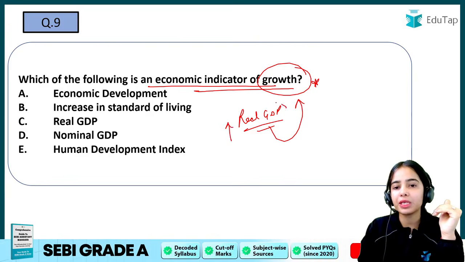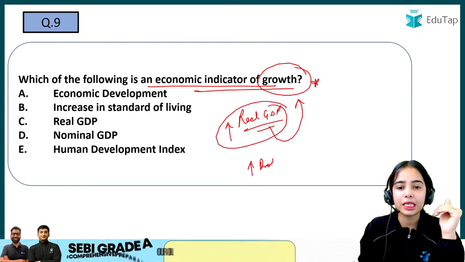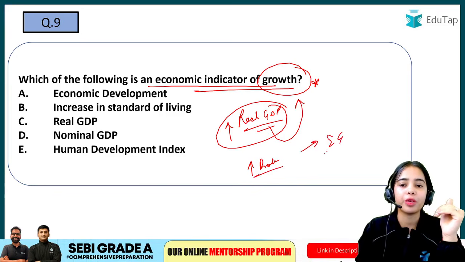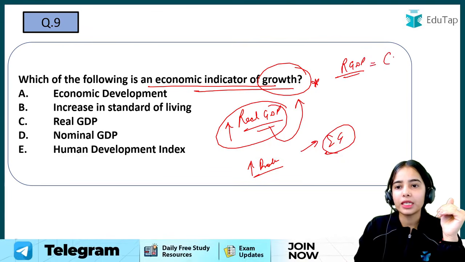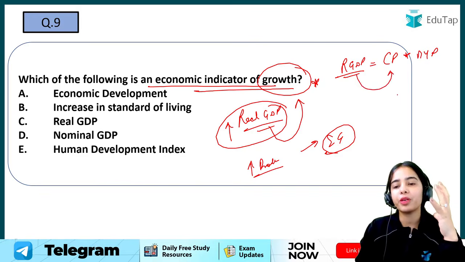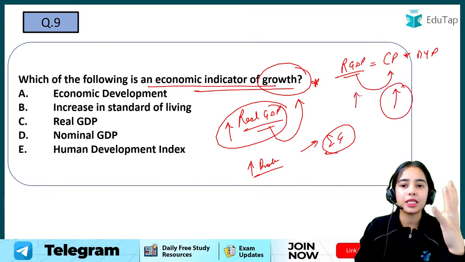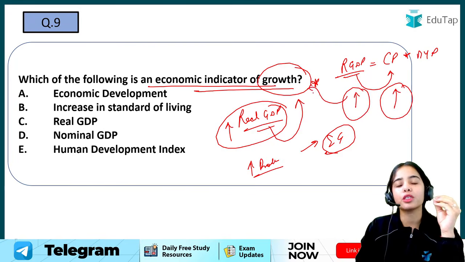So if the real GDP is increasing, that means the production is increasing in the economy. That means there is economic growth happening, because the real GDP formula is current production multiplied by the base year prices. So when the current production is increasing, the real GDP will increase. That shows the growth in the country.